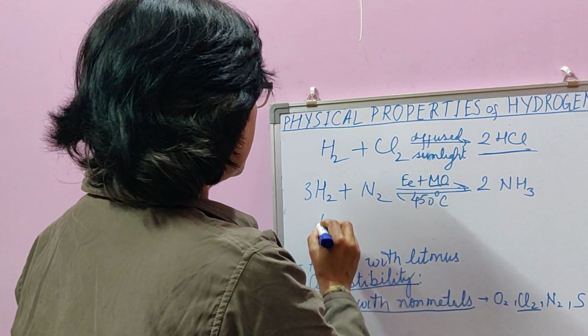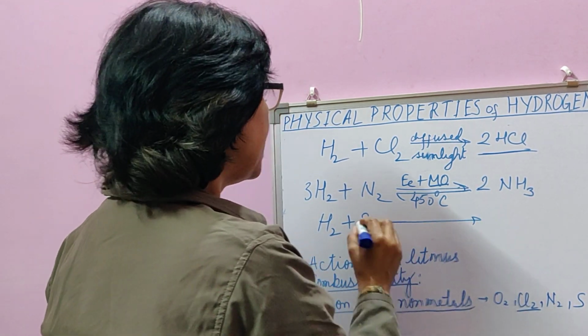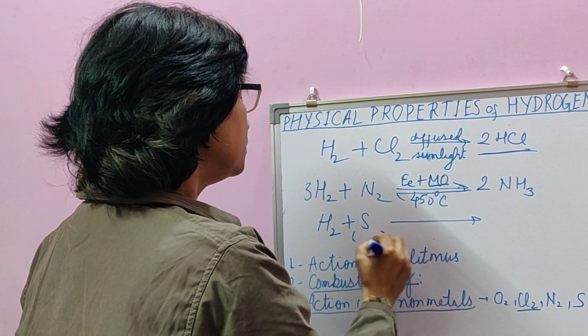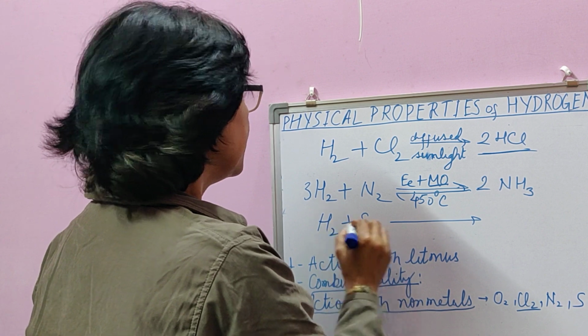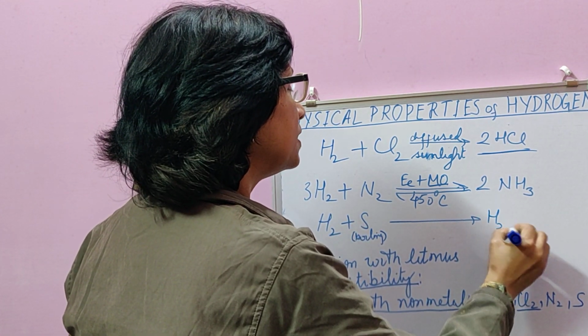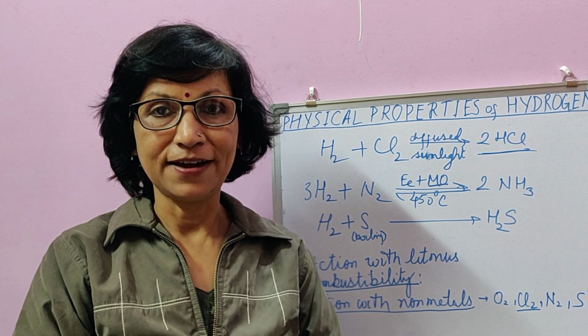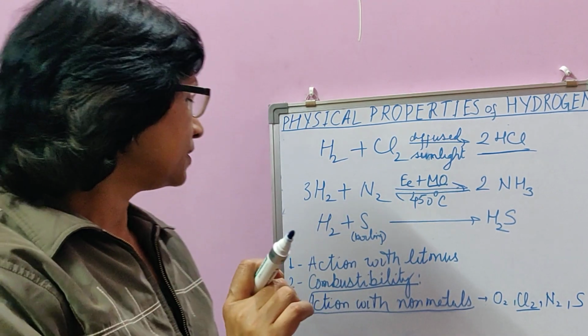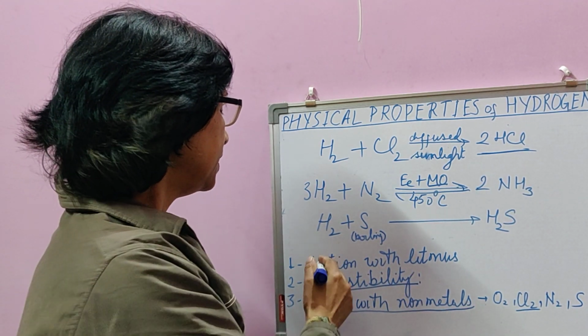Sulfur. Hydrogen combines with sulfur. When hydrogen gas is passed through boiling sulfur, then hydrogen combines with sulfur to form hydrogen sulfide. So let's summarize chemical properties quickly once again.